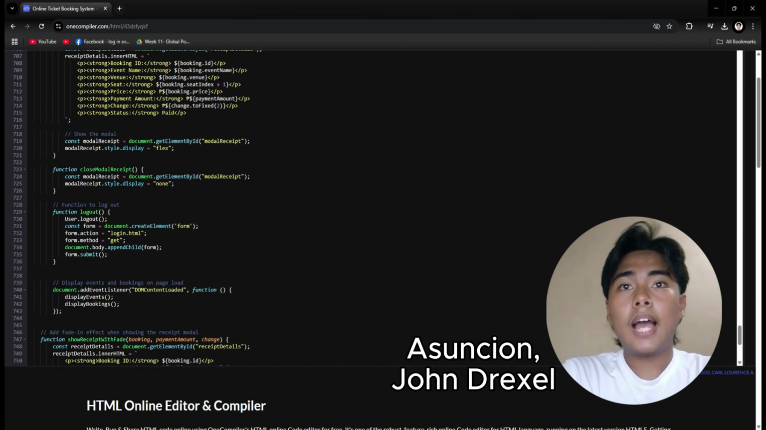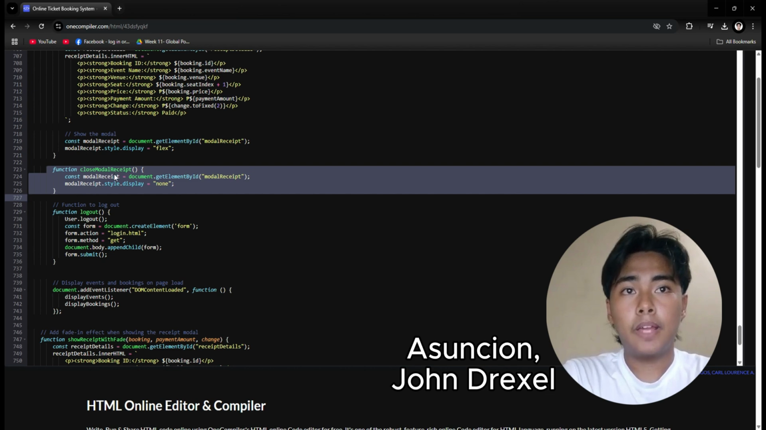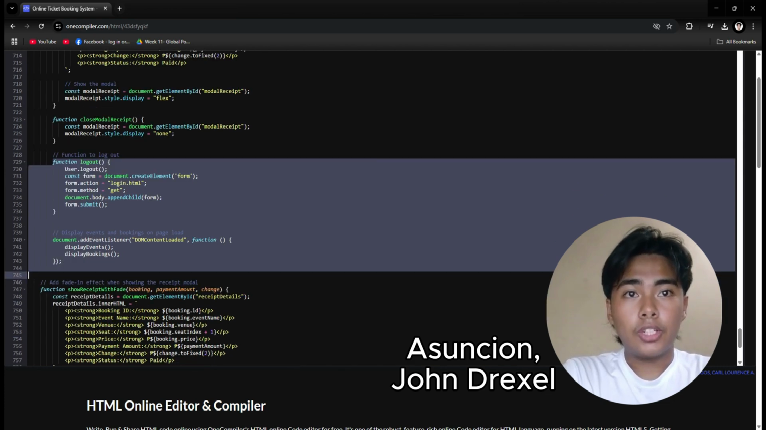Next is the close modal receipt. This function simply hides the receipt modal using style.display equals none. It's usually called when the user clicks a close button. The next is function logout. This function logs the user out using the user.logout function, and redirects to the login page, login.html, using a form submission method.